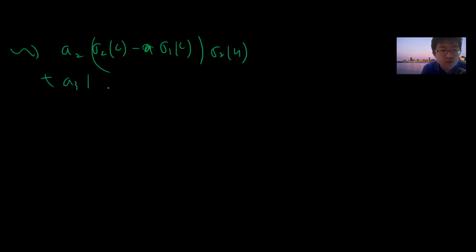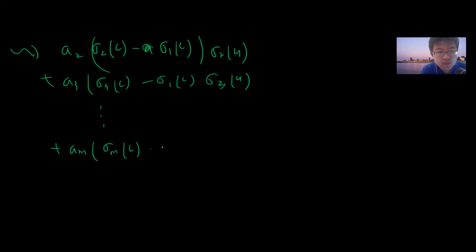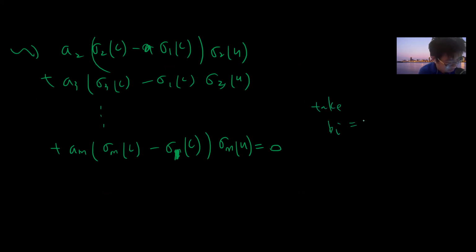You see the first term cancels. You get a2 times sigma 2 c minus sigma 1 c, times sigma 2 u, plus a3 times sigma 3 c minus sigma 1 c, times sigma 3 u, up to am times sigma m c minus sigma 1 c, times sigma m u, equals 0. Let's take b_i equals a_i times sigma i c minus sigma 1 c.